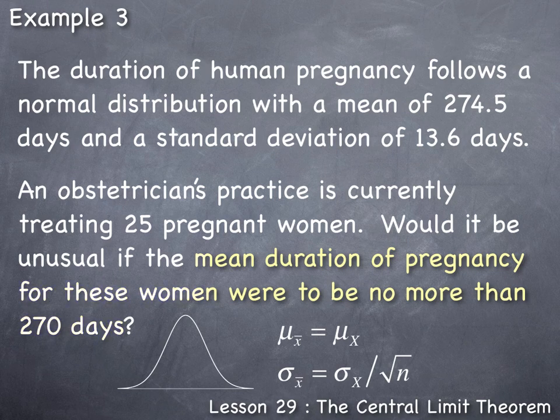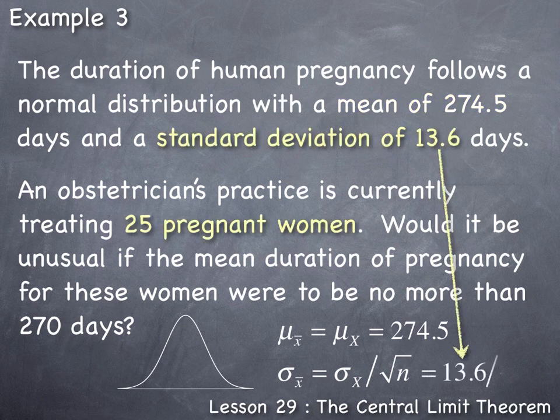Here we're told that the mean was 274.5 days. So the mu sub x bar is 274.5. We're also told that the standard deviation of this population was 13.6 days. Thus, the sigma sub x bar is 13.6, and it gets divided by the square root of n, which is 25, because this obstetrician is currently treating 25 total pregnant women.